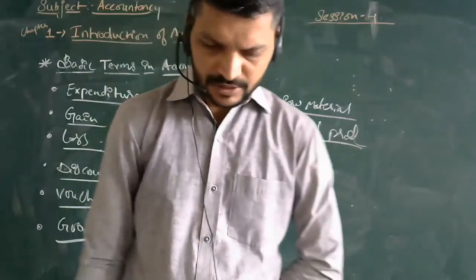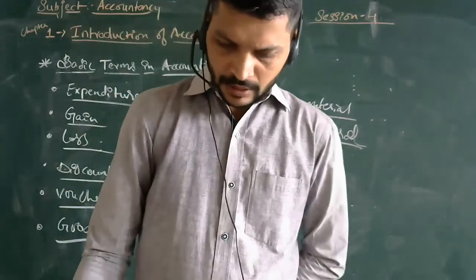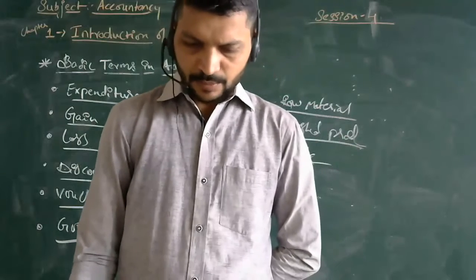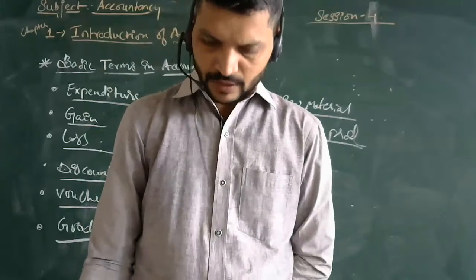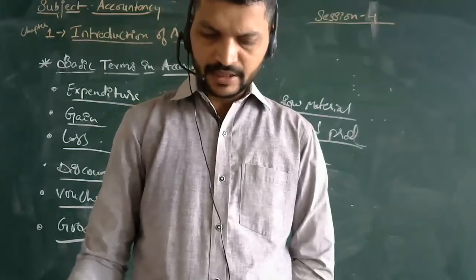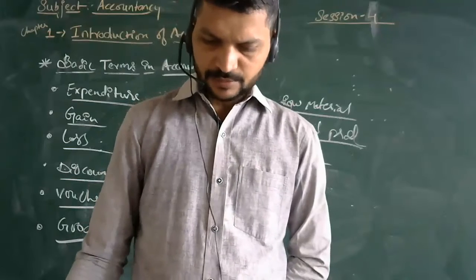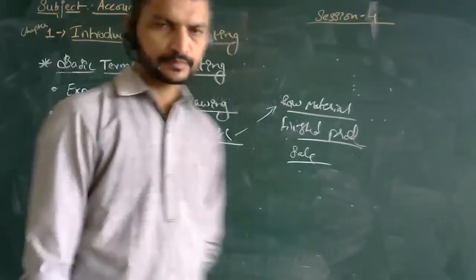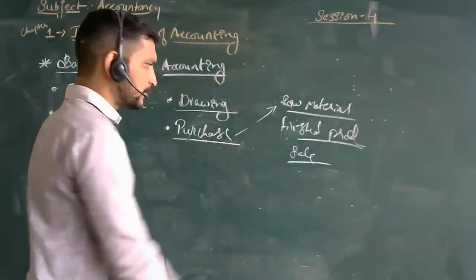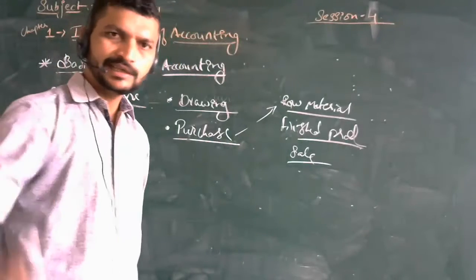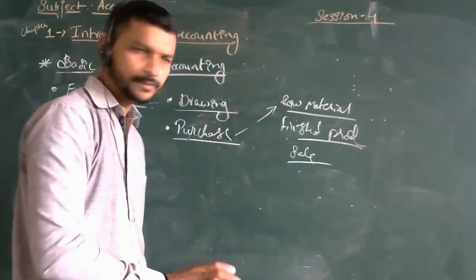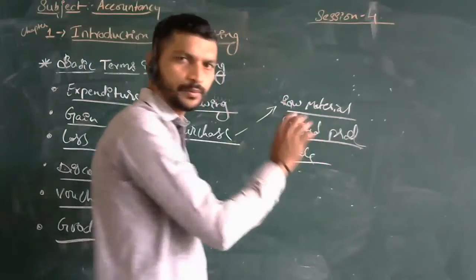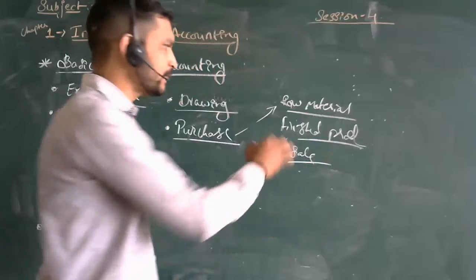From the business point of view, in a trading concern, purchase is made of merchandise for resale, with or without processing. In a manufacturing concern, raw materials are purchased, processed into final goods and sold. That is what I am telling. When you have a manufacturing industry or business, raw materials are purchased by them and finished goods are made.